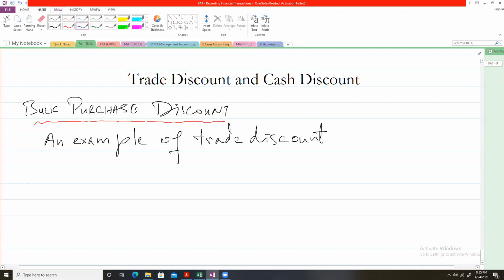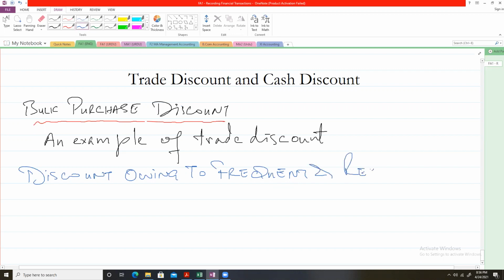One is the bulk purchase discount, and the other is the discount owing to frequent or regular purchases.